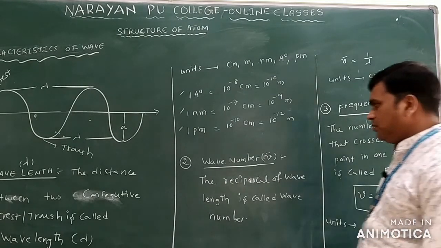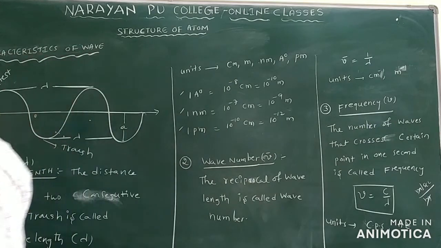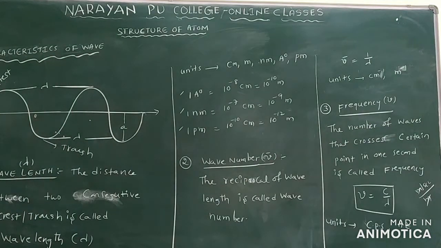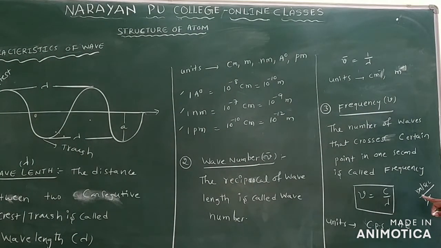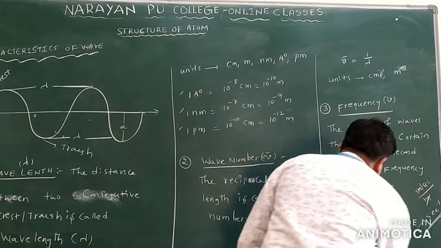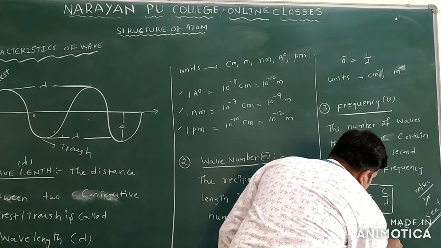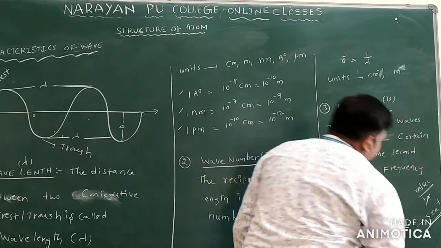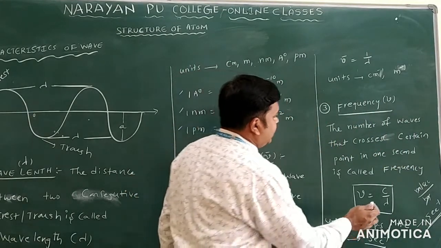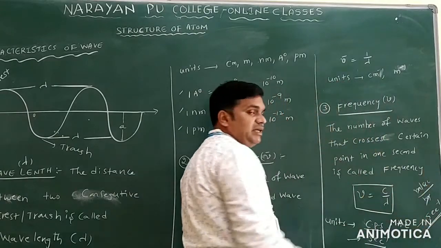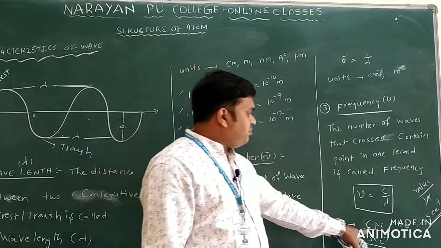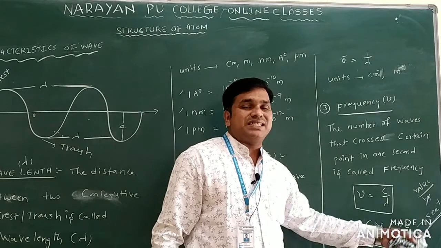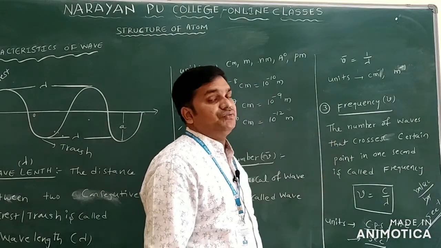Seconds is the unit for frequency. Once you see the units, meter per second by meter, meter cancels. You will get second inverse. So we write cycle per second, or Hz, or second inverse. 1 CPS is equal to 1 Hz, that is equal to second inverse. This is regarding frequency.